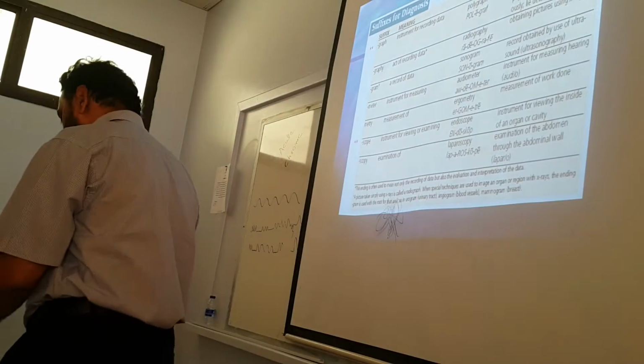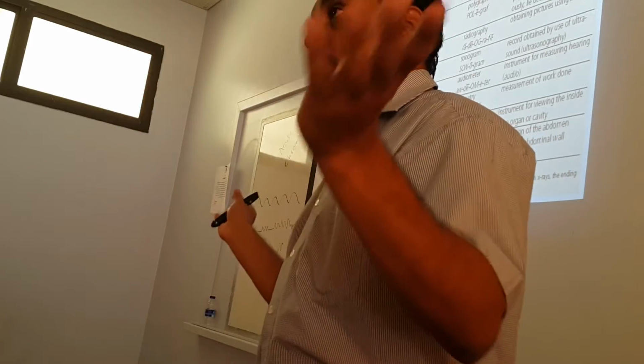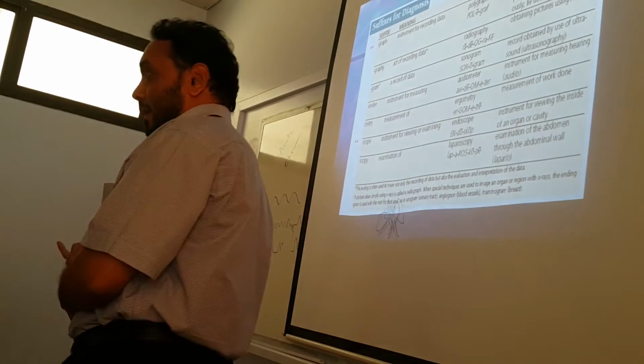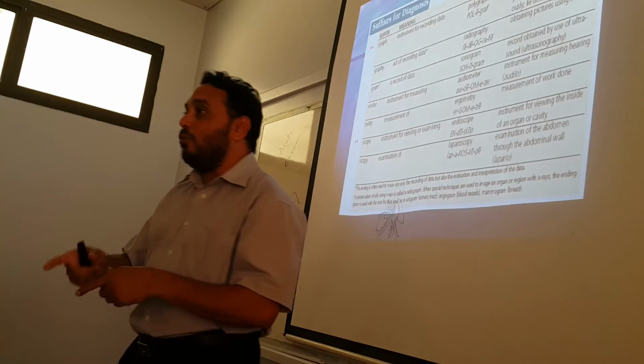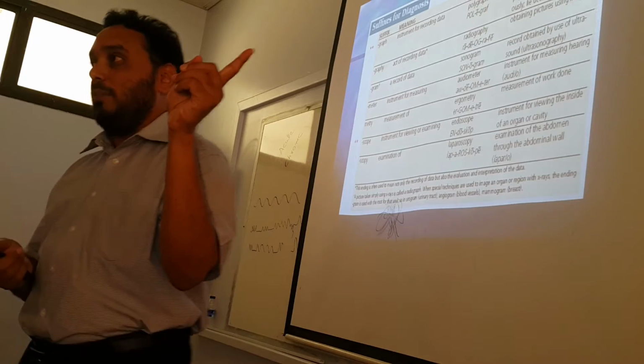Scope and scopy. Scope, instrument for viewing or examining. Endoscope is an instrument for viewing the inside of an organ. Scopy, like the same difference, graph and graphy, is the examination using the scope. Laparoscopy or endoscopy, for example. Endoscopy will be the procedure of using the endoscope. And laparoscopy is examination of the abdomen through the abdominal wall. Laparoscopic removal of the appendix, for example. Or laparoscopic hysterectomy, meaning laparoscopic removal of the uterus of the female.